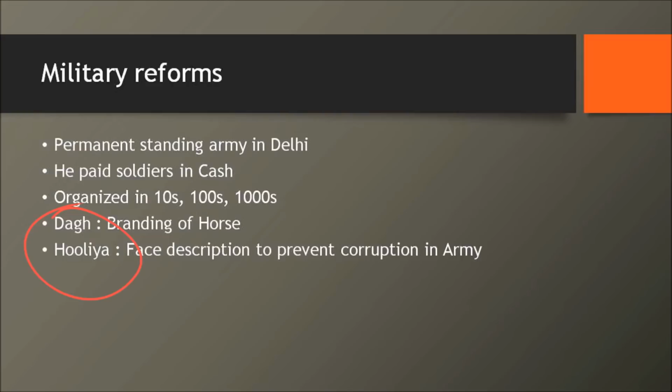What is Dag? Dag is the branding of horses, one sort of mark which should be maintained on a horse, which would identify a horse uniquely. That means it cannot be reproduced somewhere else and used to claim money for that, right? So that is called Dag. And Hulia is the face description of a particular army man. With this, what the Sultan tried to address was the corruption in the army.